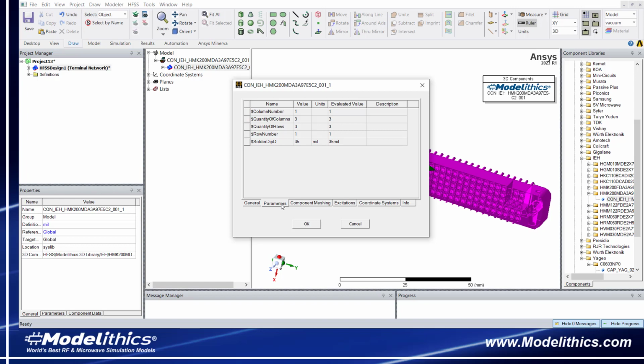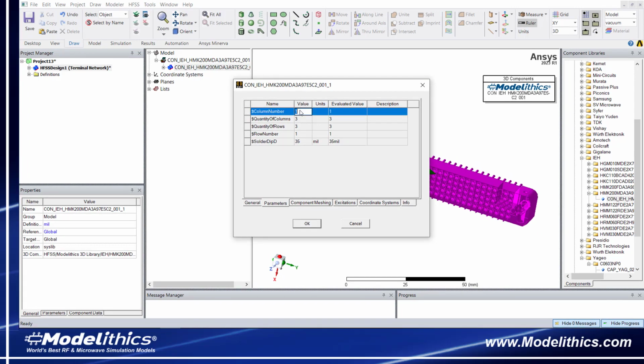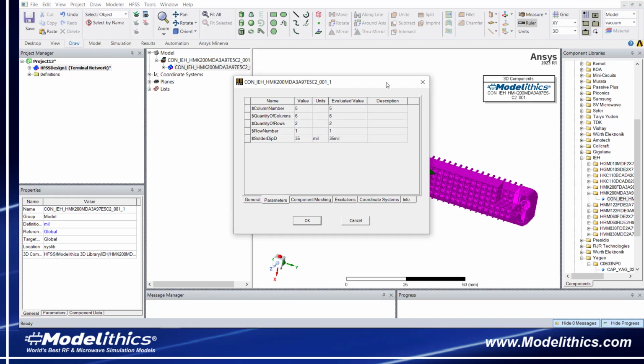We also have the column number and row number parameters. These parameters let us specify the starting point for the pins we want to include in terms of the column and row numbers. Let's go ahead and set column number to 5 and quantity of columns to 6. We'll also set the row number to 1 and the quantity of rows to 2. With these settings, 6 columns and 2 rows of pins would be simulated. The pins that would be simulated start at the 5th column and 1st row.